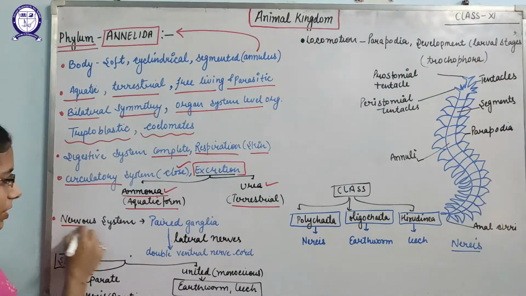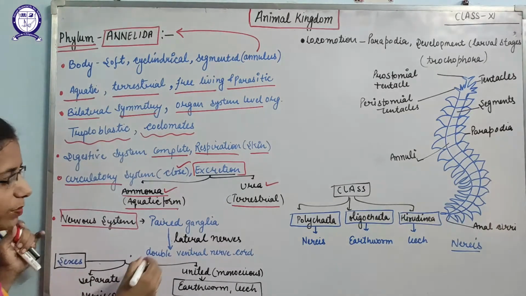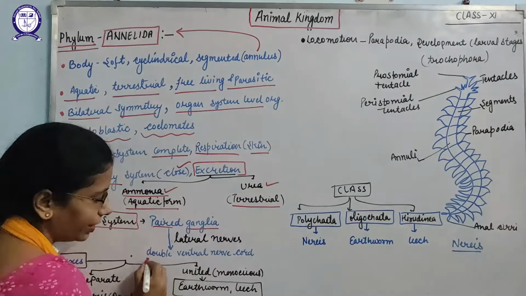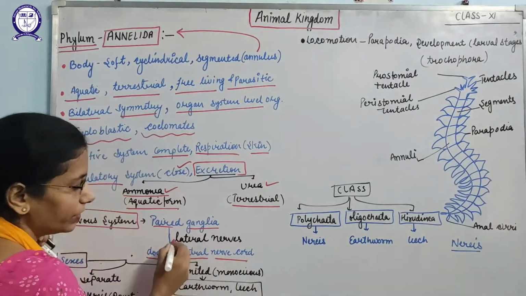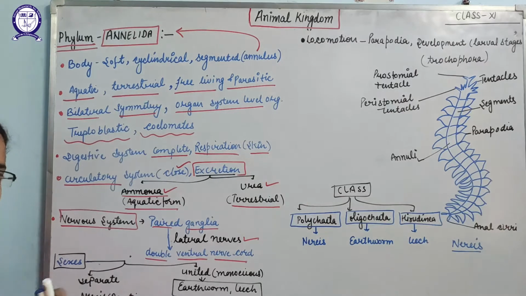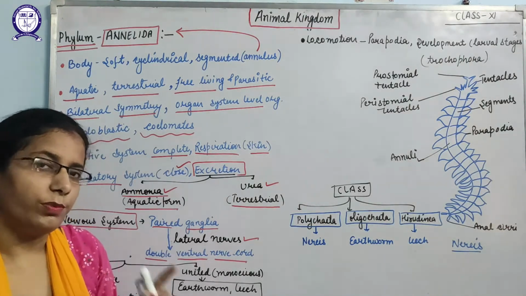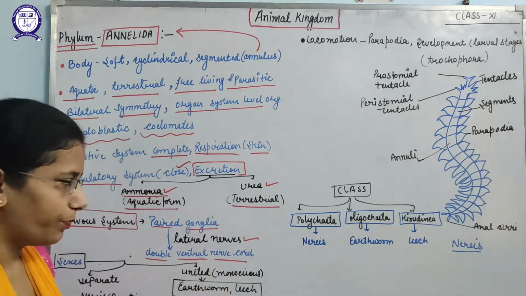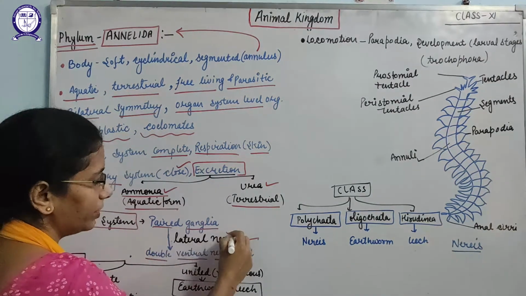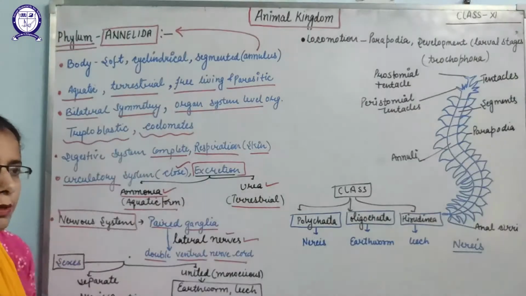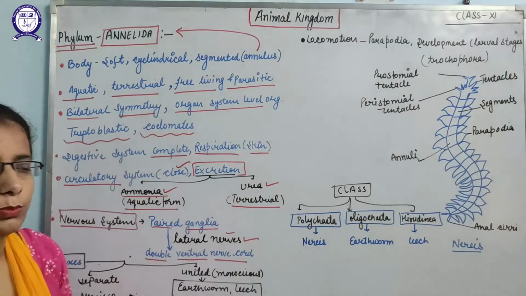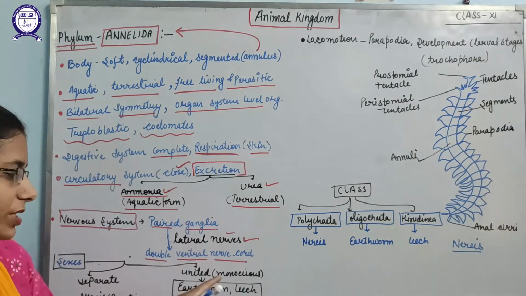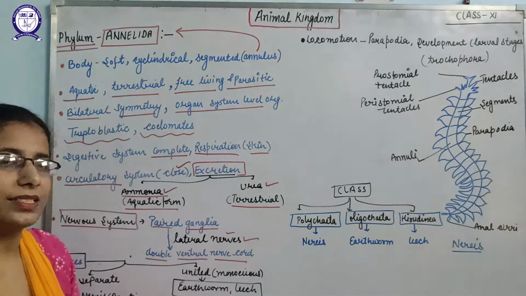If we discuss the nervous system, it is made up of paired ganglia, and that paired nerve ganglia is connected to a double ventral nerve cord with the help of lateral nerves. Now about the sexes in Annelida, both types are found, monoecious and dioecious. Monoecious means male and female organs lie in the same body.